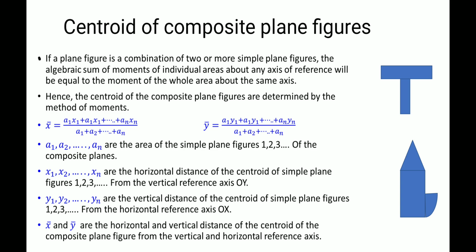Here n is the number of figures. Divide by the total area, adding all the areas. Here y bar is also A1 y1 plus A2 y2 plus up to An yn, divided by A1 plus A2 and so on. Here x1 means the local centers. So we will study one by one. X bar, y bar is the central point of the composite figure. When we study with the examples, we will understand more about this.